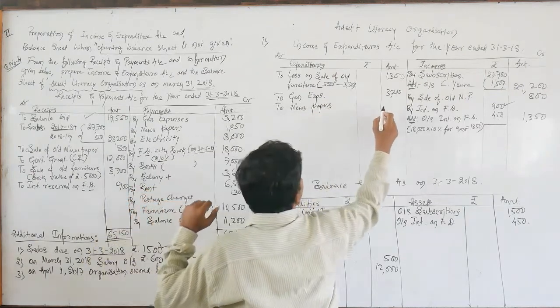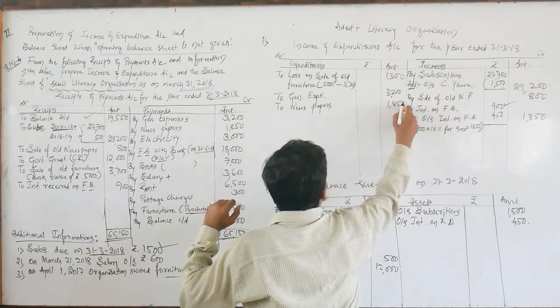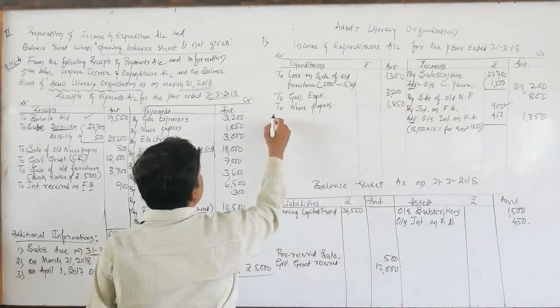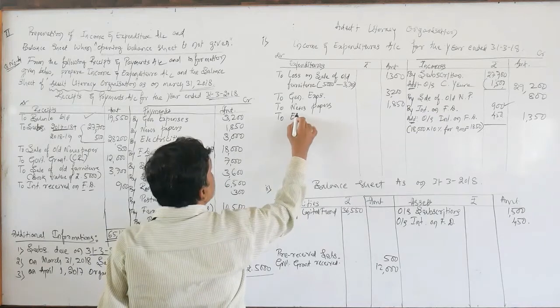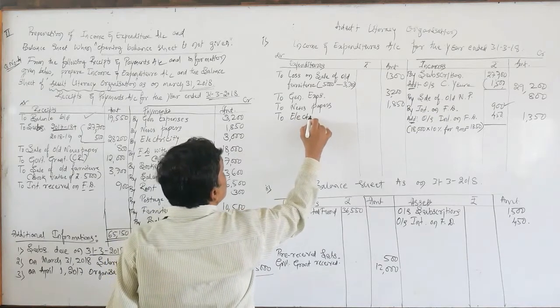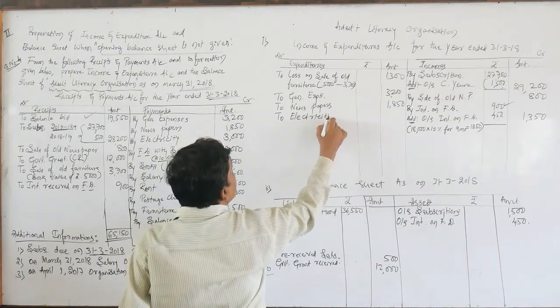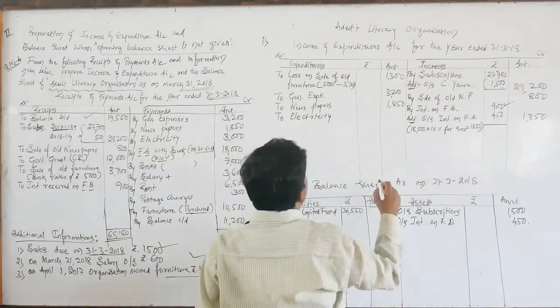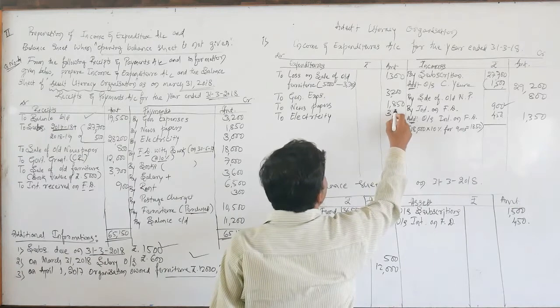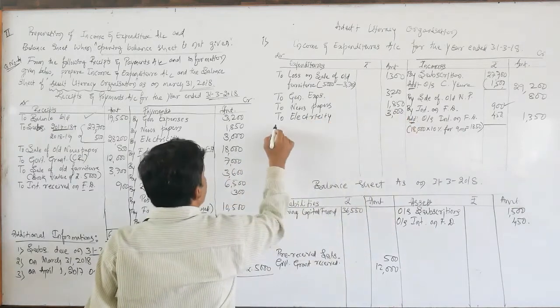Newspapers of rupees 1,850. Electricity, there is no adjustment for electricity, so I am writing it directly on the expenditure side of rupees 3,000 as electricity.